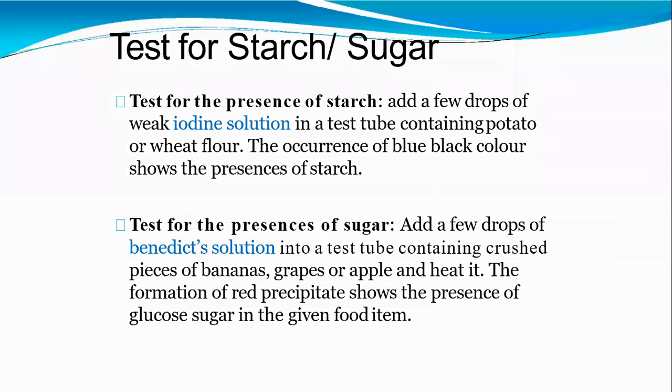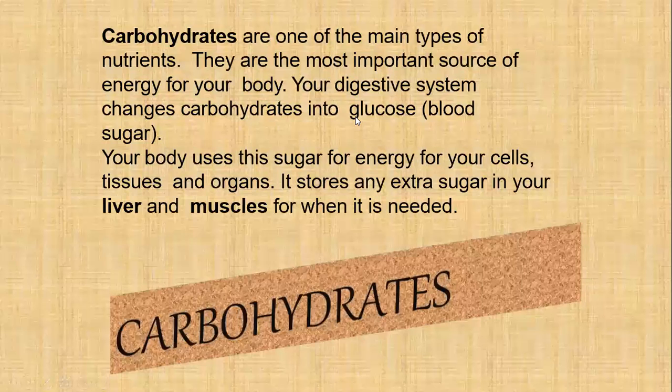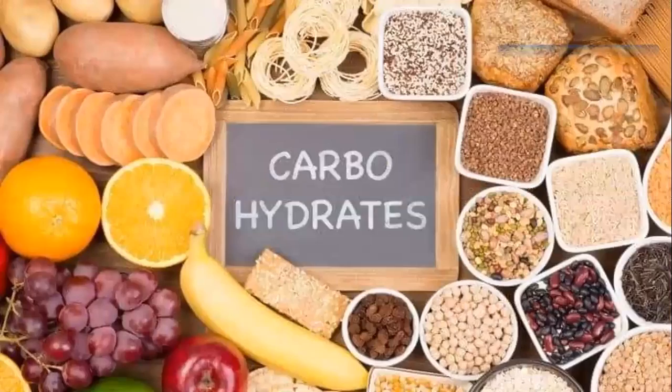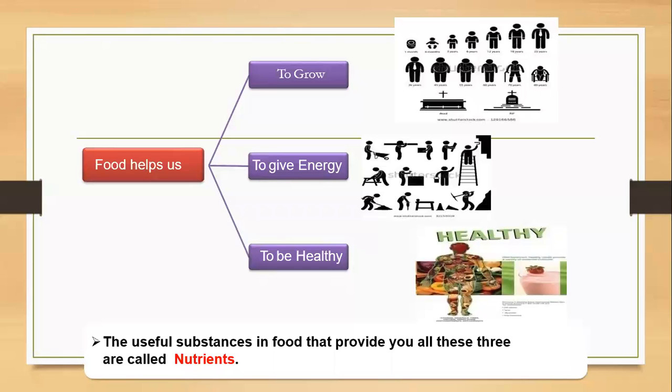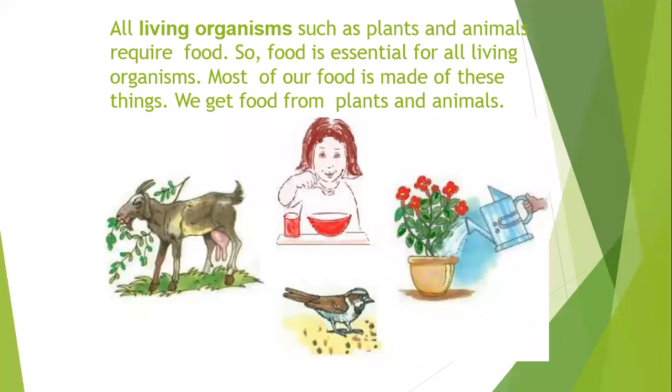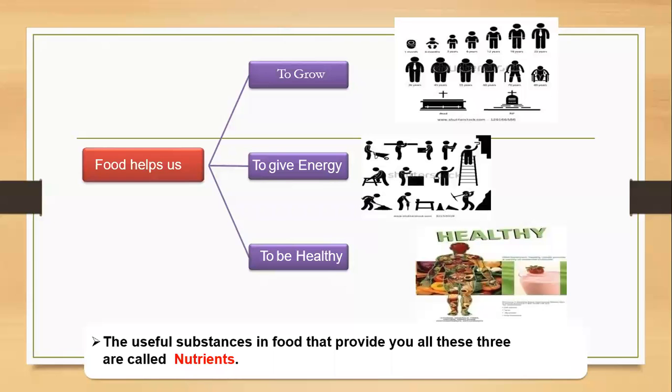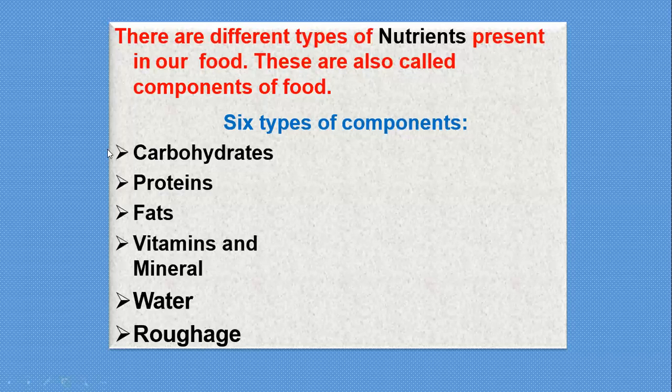Up to now we discussed carbohydrates. I'll repeat all of this once again. Dear students, we have different kinds of components of food materials. Food materials are helpful to maintain the body functions. They give growth, give energy, and maintain health. According to the components, the different types are carbohydrates, proteins, fats, vitamins, minerals, water, roughage, etc.